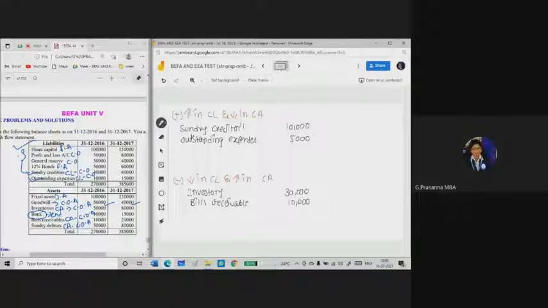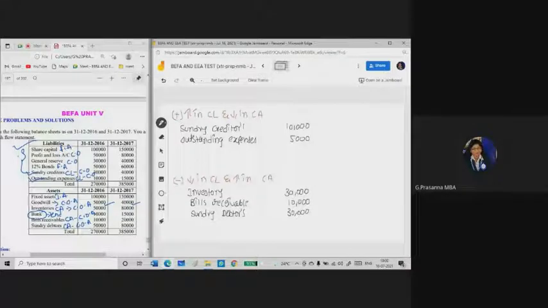Next is again sundry debtors. Sundry debtors also previous year it was 50,000, for current year it was 80,000, increasing the current asset. So I am writing here sundry debtors. How much has it been increased? 30,000.